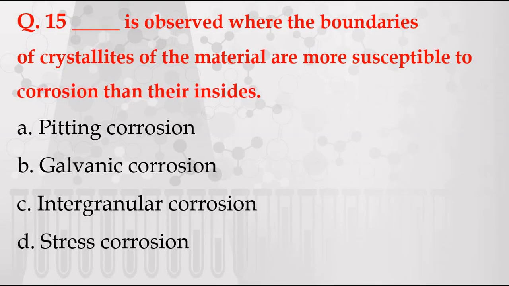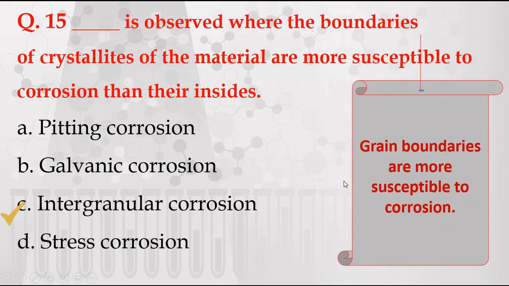Dash is observed where the boundaries of crystallites of the material are more susceptible to corrosion than their insides. The options are A, pitting corrosion. B, galvanic corrosion. C, intergranular corrosion. D, stress corrosion. The correct answer is C, intergranular corrosion, because grain boundaries are more susceptible to the corrosion.